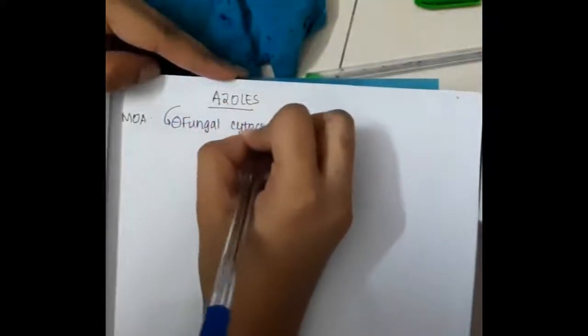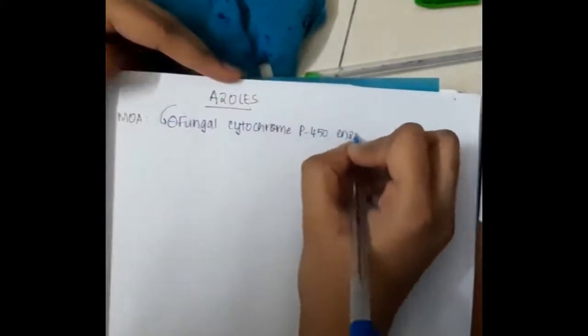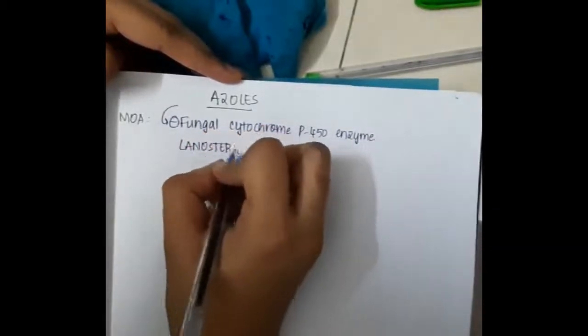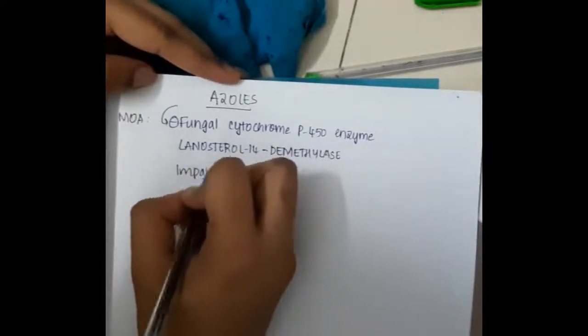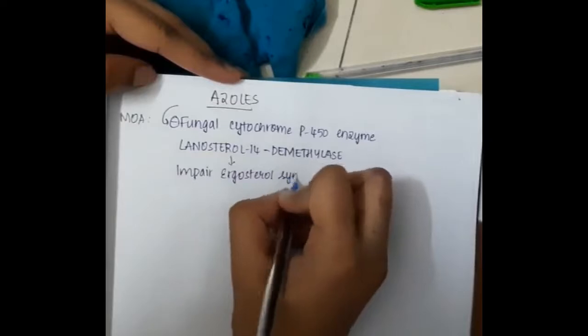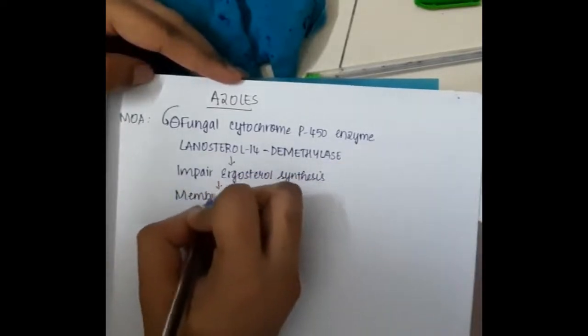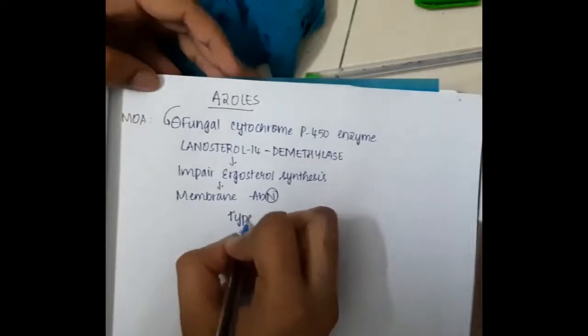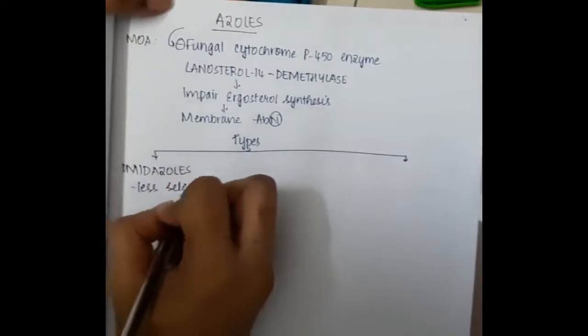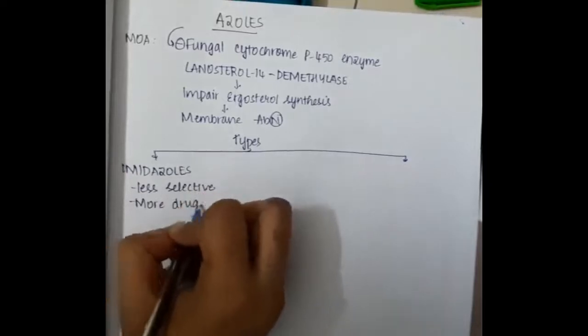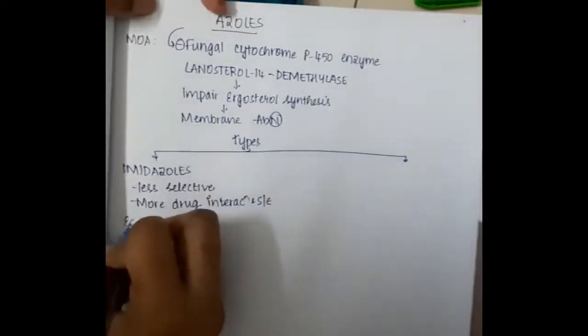Hello friends, let us now learn some important points about the azoles. First, the mechanism of action of azoles. Azoles inhibit the fungal cytochrome P450 enzyme, that is, the enzyme lanosterol 14 demethylase, and this impairs ergosterol synthesis. Because ergosterol is a part of the cell membrane, inhibiting its synthesis results in membrane abnormalities.